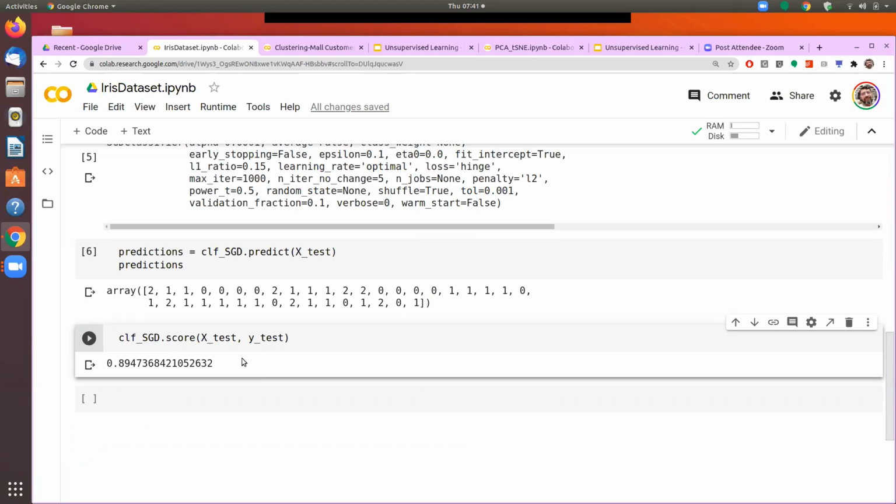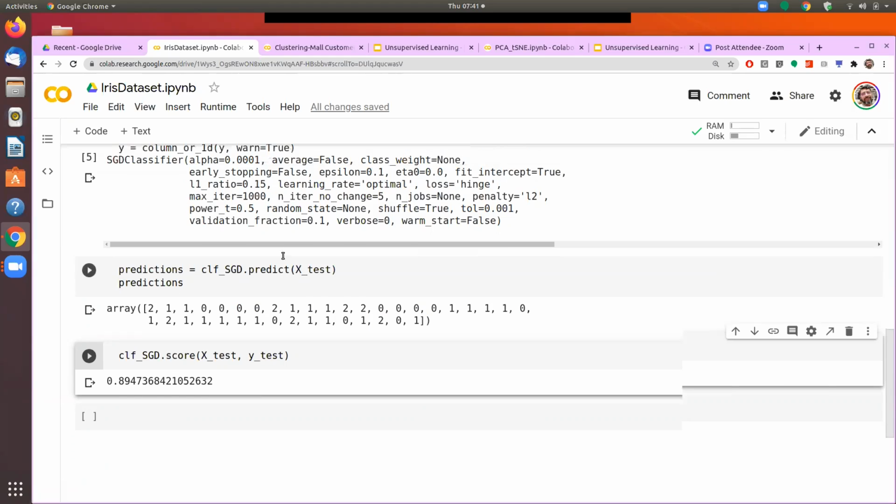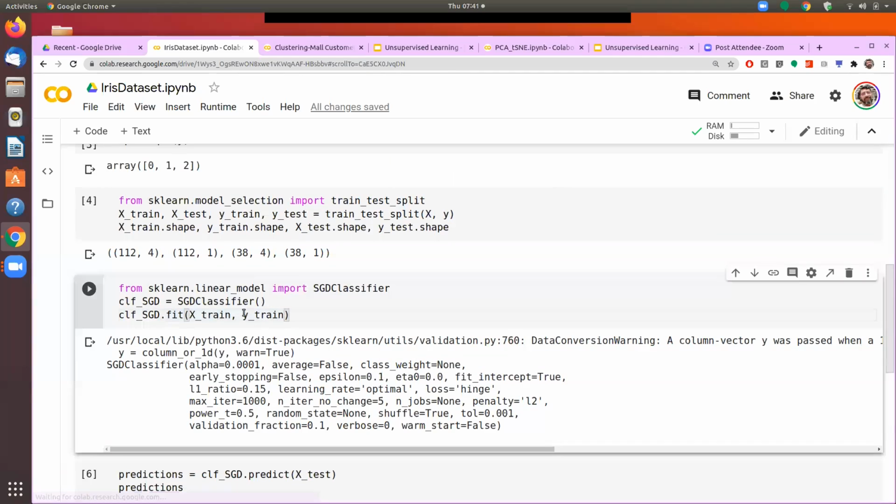Now, the benefit in this classification is that you also had the data of Y-train. It means that when we are training the model, it can go and check what the actual classification was, and then it can go on refining the model. The difference in the clustering would be that I don't have access to this Y-train. So during the training process, I don't have the luxury to go and check with the actual data and see whether my classification is correct or not, appropriate or not. That luxury I will not have when I start using the clustering mechanism.